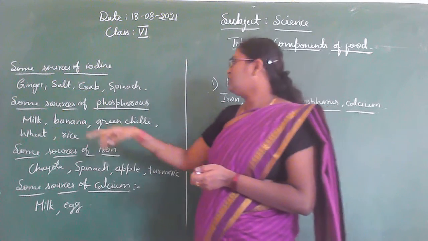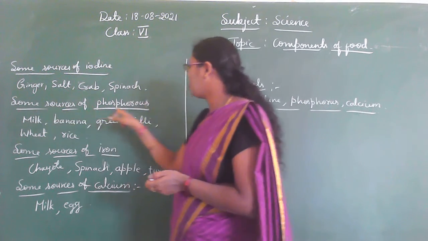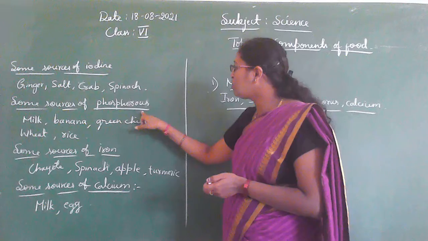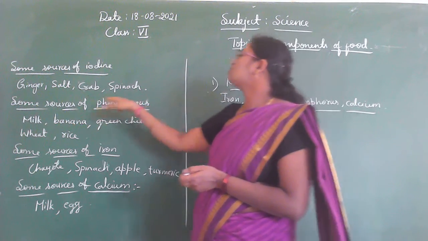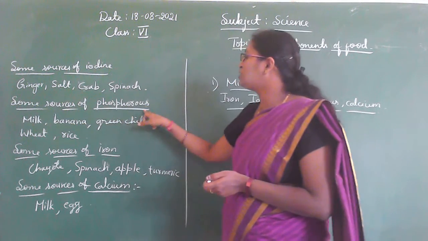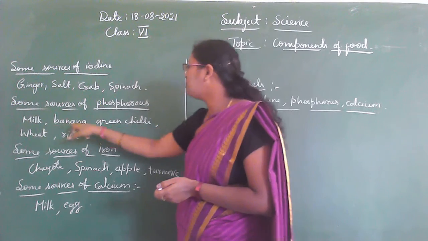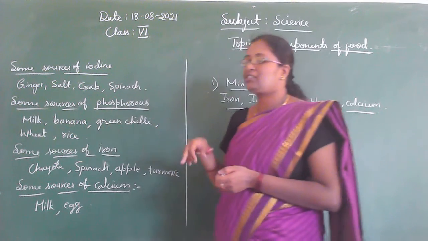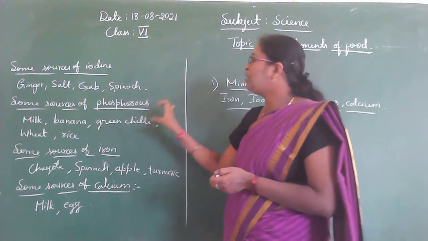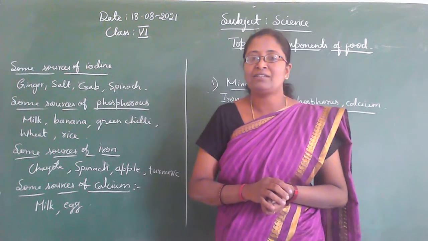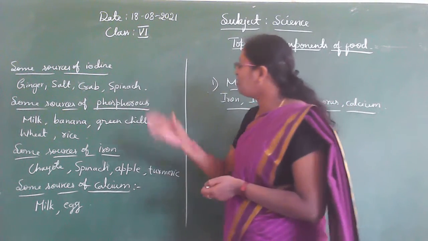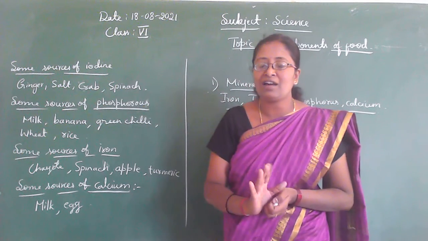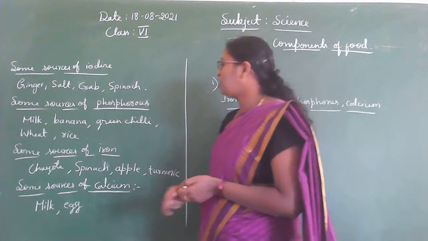Okay, let us come to the next mineral called phosphorus. Some sources of phosphorus are milk, banana, green chili, wheat and rice. These food materials contain phosphorus. Phosphorus is a mineral.